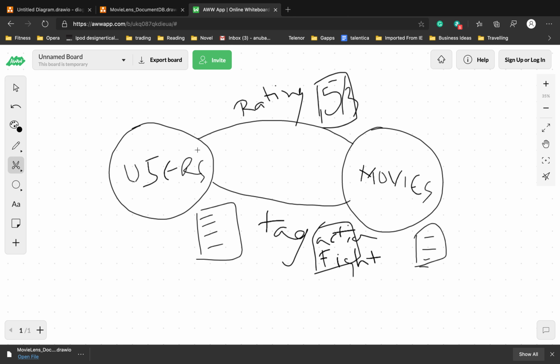So the modeling of a graph database would be very simple, but probably this use case is quite simple for that. But it can get more complex as well.